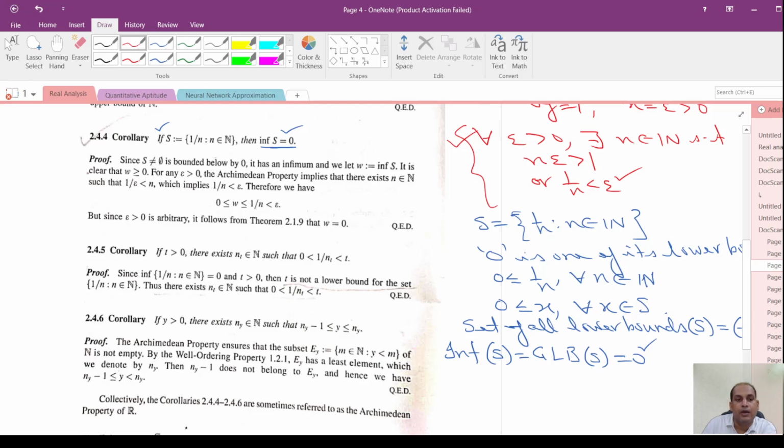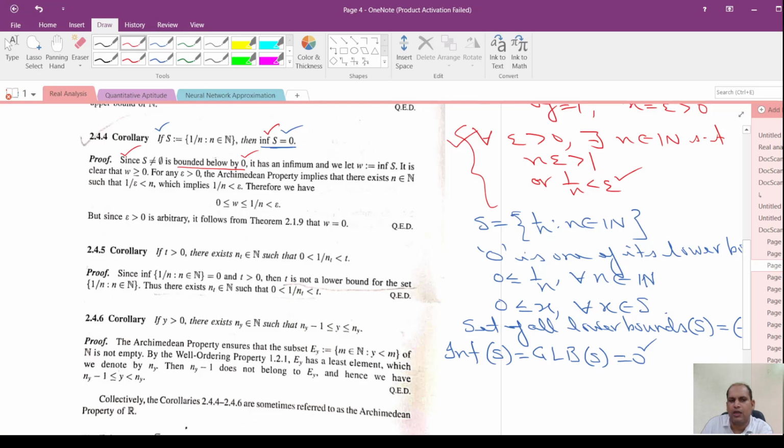Now, this set is non-empty because it contains elements of the type 1 by n, and it is bounded below by 0. So 0 is one of its lower bounds, and negative numbers will be discarded because we have a number greater than those negative numbers, say 0. So the infimum is either going to be 0 or a real number greater than 0.